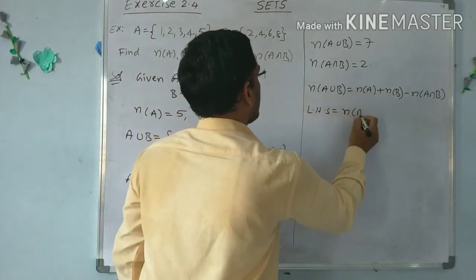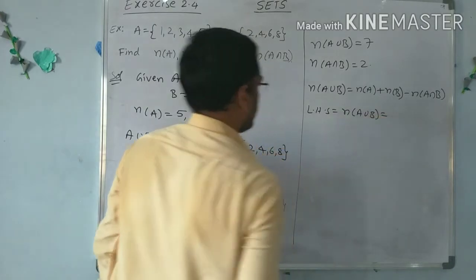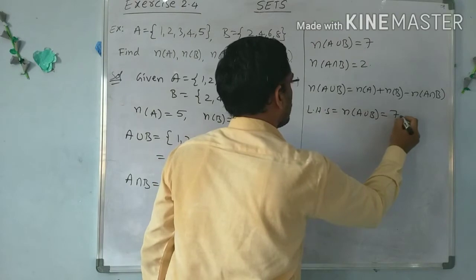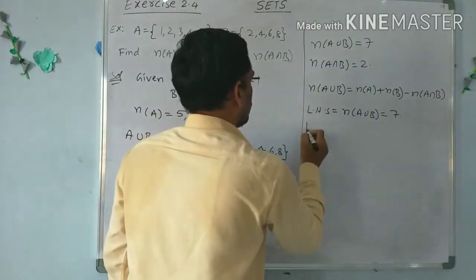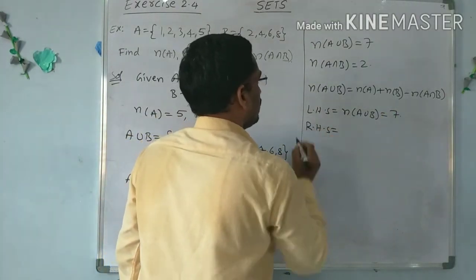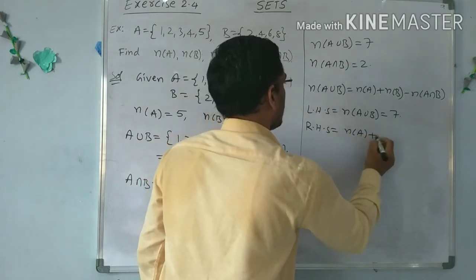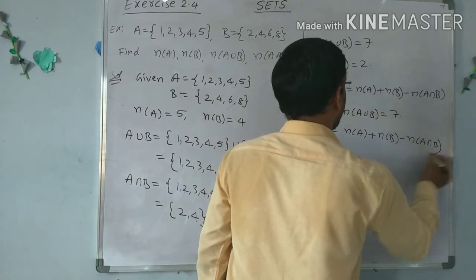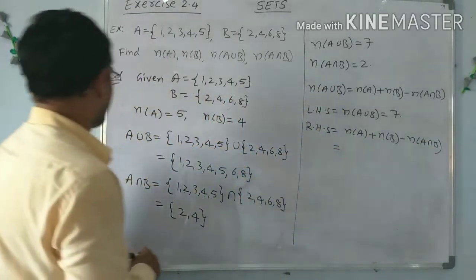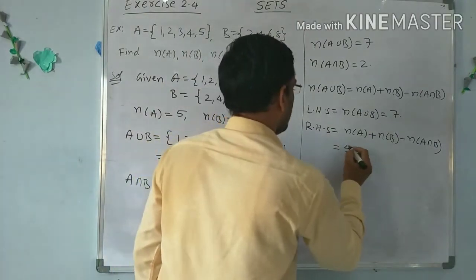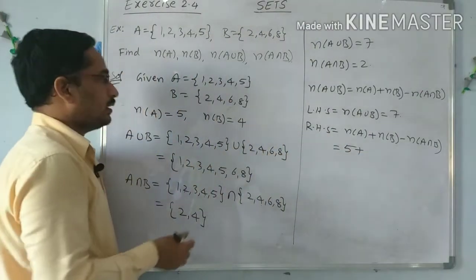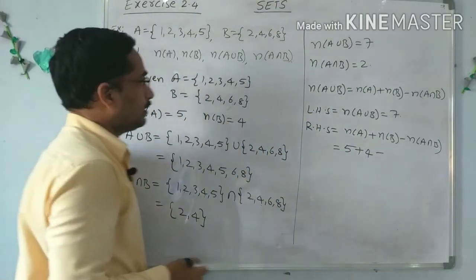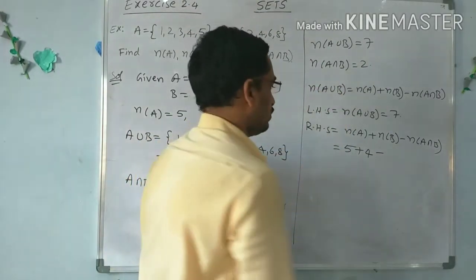LHS: n of A union B contains 7 elements. So this is the left side quantity. Now the right side, RHS, equals n of A plus n of B minus n of A intersection B. n of A contains 5 elements, n of B value is 4, minus n of A intersection B, which equals 2.